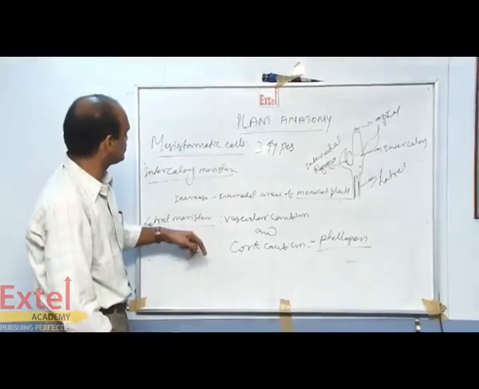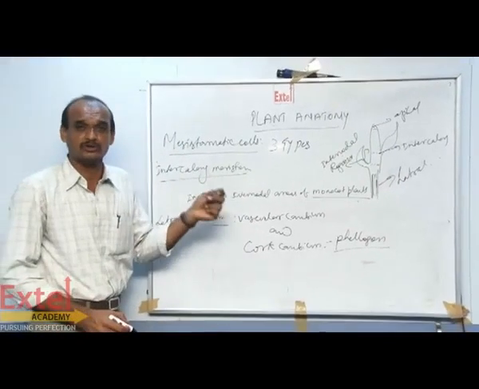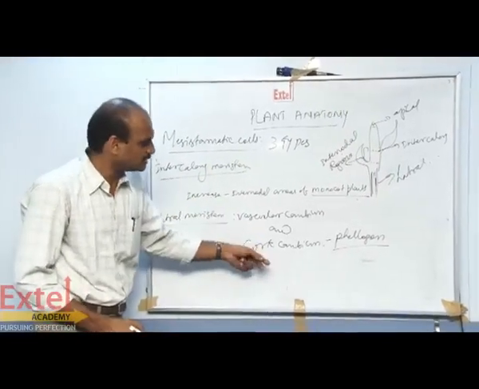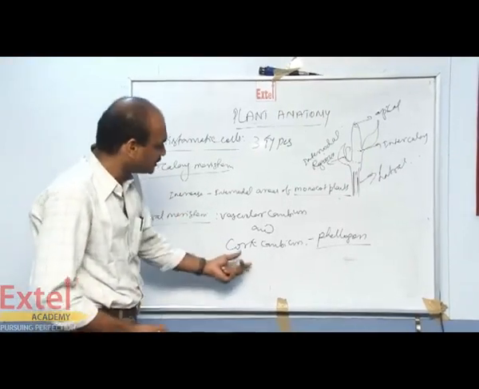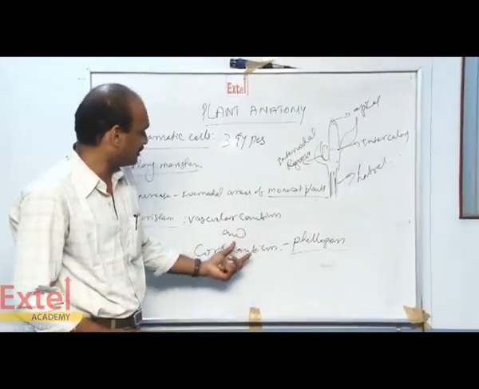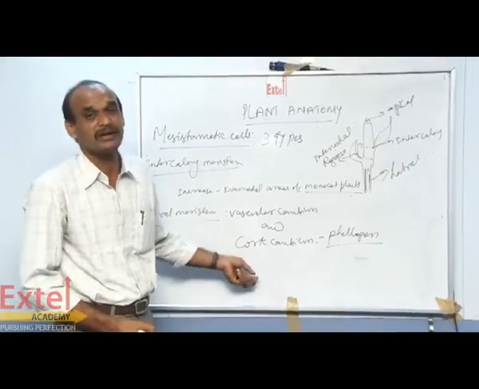Secondary permanent tissue means, as I explained, the procambium is present for protoxylem and metaxylem. Here the protoxylem and protophloem. Here the vascular cambium produces the permanent tissues like the metaphloem and metaxylem.